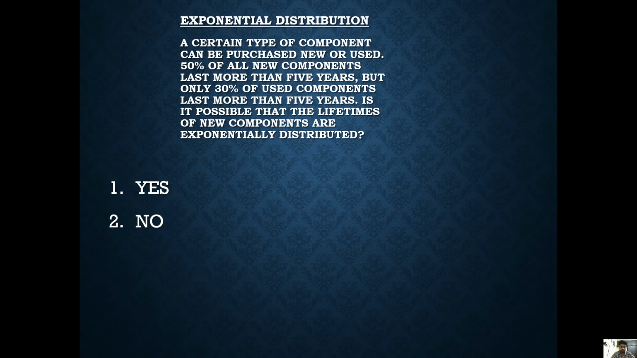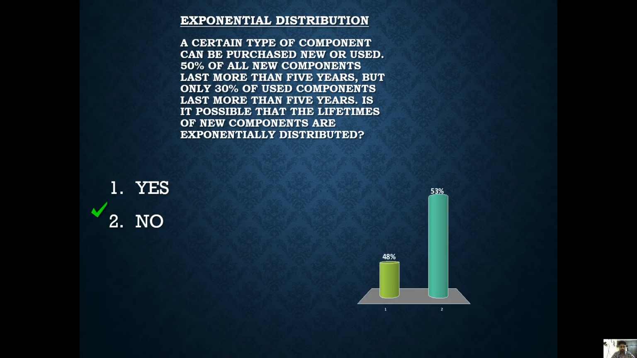Exponential distribution. A certain type of component can be purchased new or used. 50% of all new components last more than 5 years, but only 30% of used components last more than 5 years. Is it possible that the lifetime of new components is exponentially distributed? Yes.